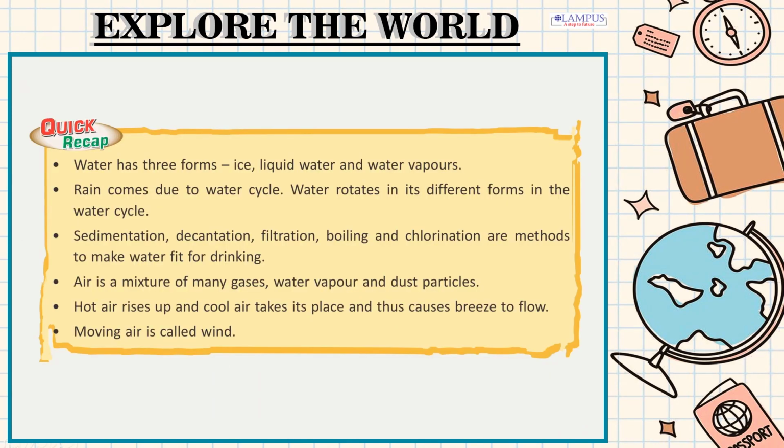Quick recap: water has three forms: ice, liquid water and water vapors. Rain comes due to the water cycle. Water rotates in its different forms in the water cycle. Sedimentation, decantation, filtration, boiling and chlorination are methods to make water fit for drinking. Air is a mixture of many gases, water vapor and dust particles. Hot air rises up and cool air takes its place and thus causes breeze to flow. Moving air is called wind.